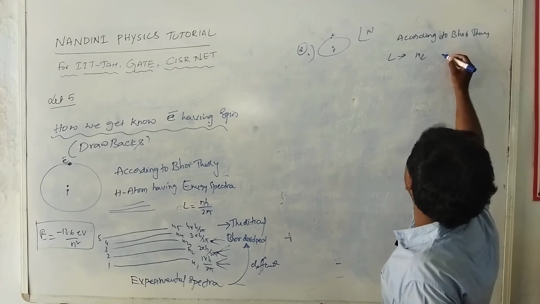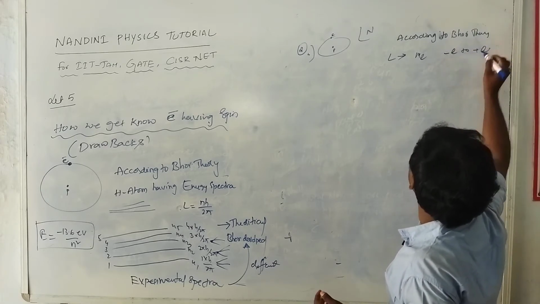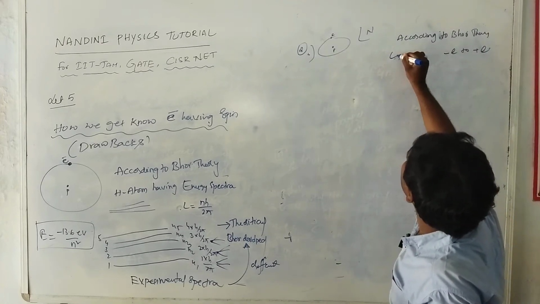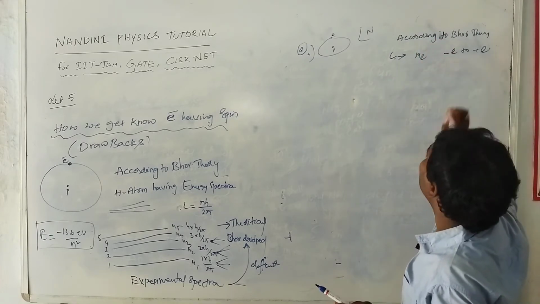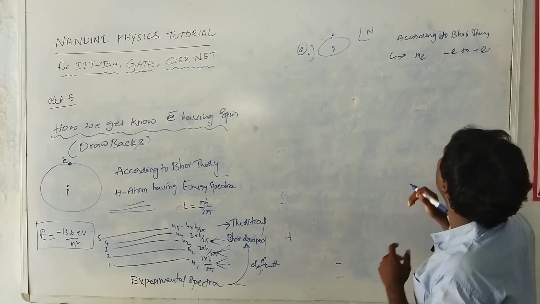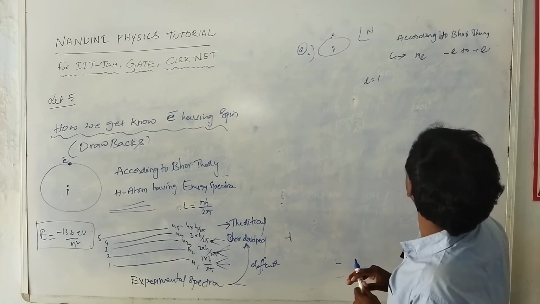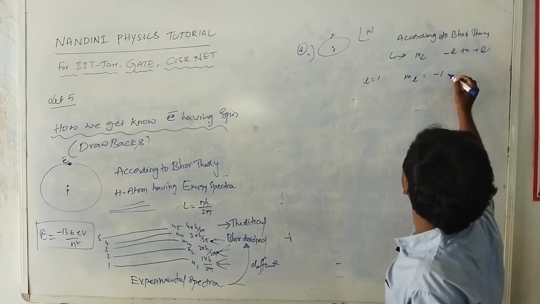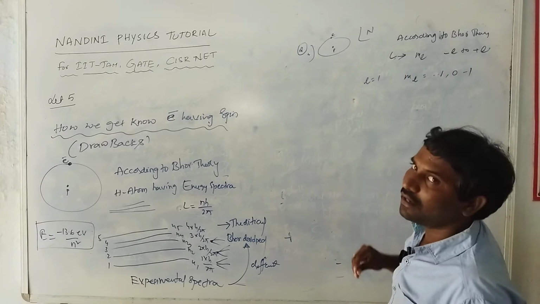This ml value starts from minus L to plus L. So corresponding to the angular momentum L value, we get a small ml value, which starts from minus L to plus L. If you consider L is equal to 1, the corresponding ml values are plus 1, 0, minus 1.